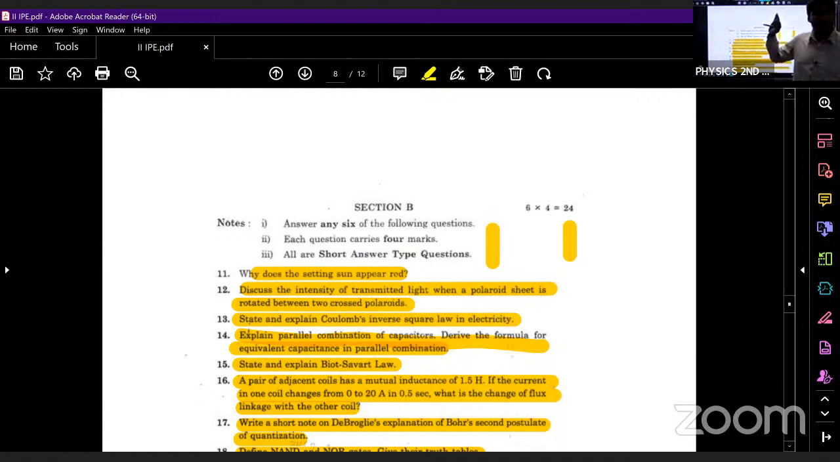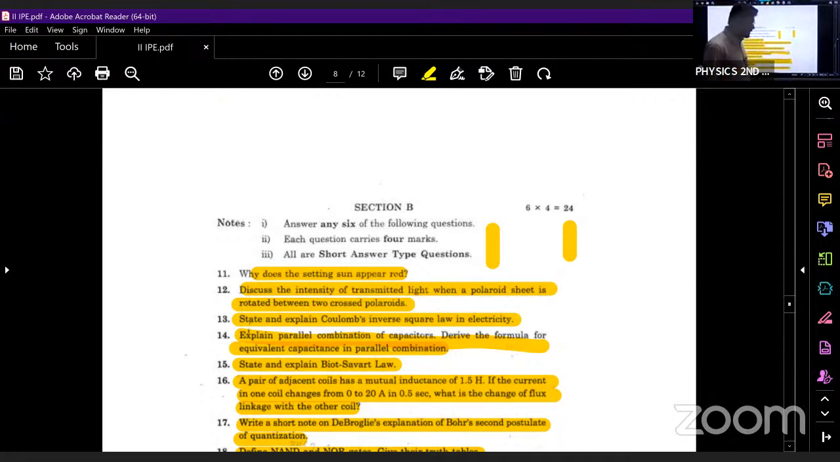I have discussed the numericals of nuclear physics, the numericals of current electricity, and the numericals of waves as well. After that, please move on to the SAQs. Please be perfect with any 6 chapters. No need of discussing all the 8 chapters. I have discussed all the 8 chapters, but you be perfect with any 6 chapters. Then you will be able to answer all the 6 SAQs.